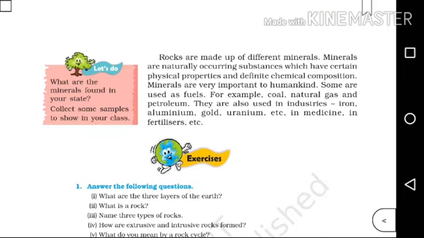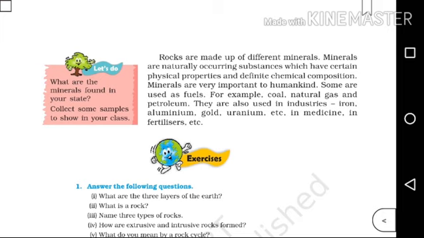Rocks are made up of different minerals. Minerals are naturally occurring substances which have certain physical properties and a definite chemical composition. Minerals are very important to humankind. Some are used as fuels, for example, coal, natural gas and petroleum. They are also used in industries: iron, aluminium, gold, uranium, etc. And in medicine, in fertilizers, etc.